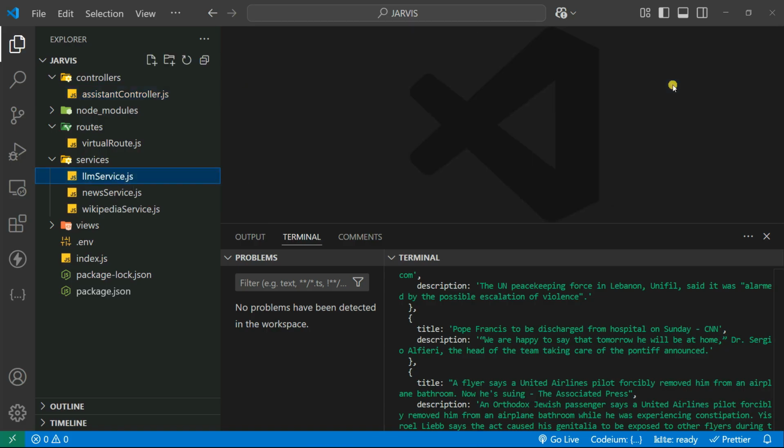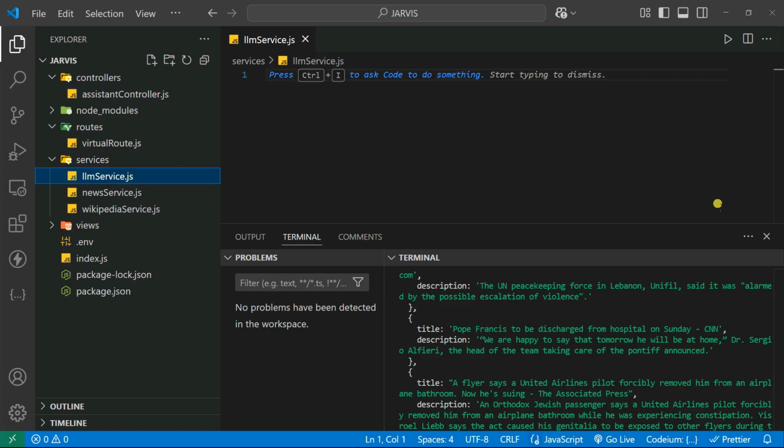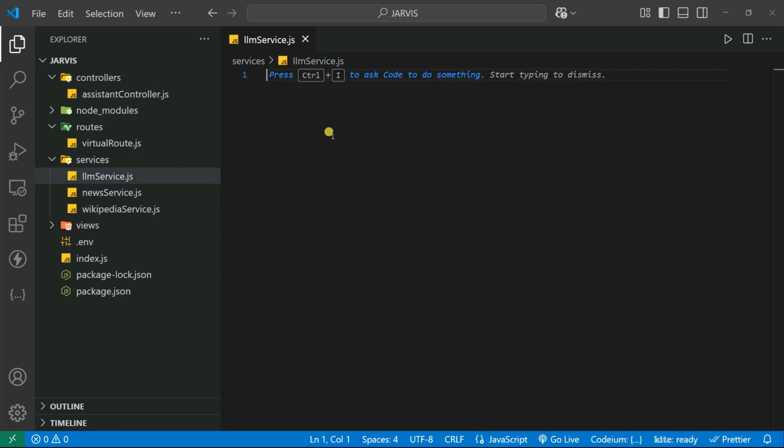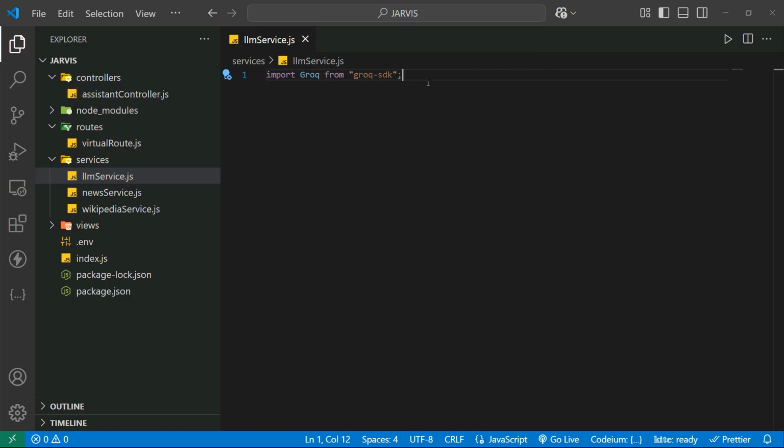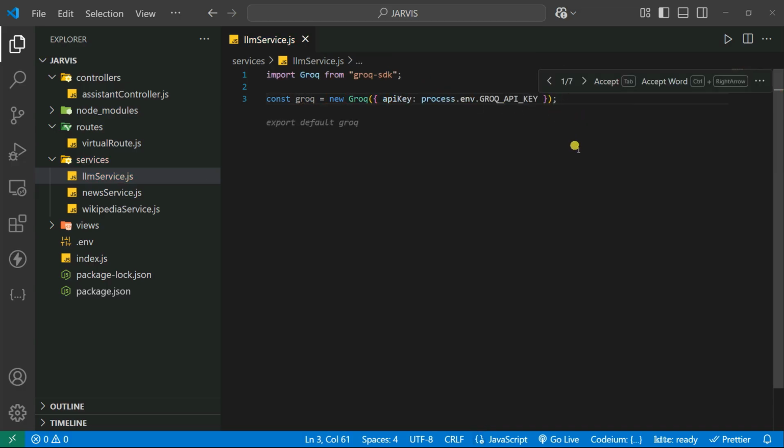It's better to close all of them and open just these ones. First, I'm simply going to import the Groq SDK. So let's import Groq from the Groq SDK. Then you're going to create a client. You can simply say const groq is equal to new Groq, and inside that give it my API key. So set up my Groq API key, and I can use it then.